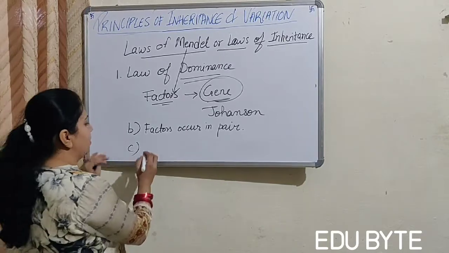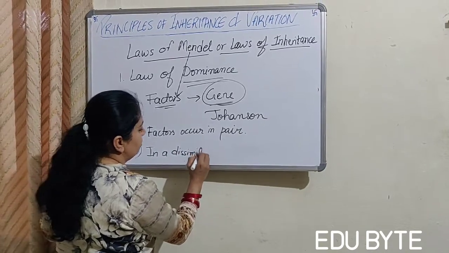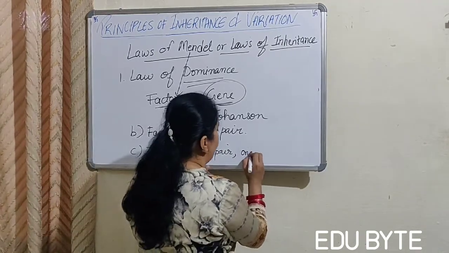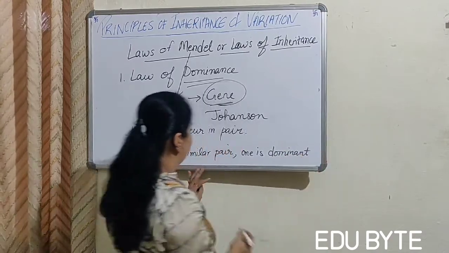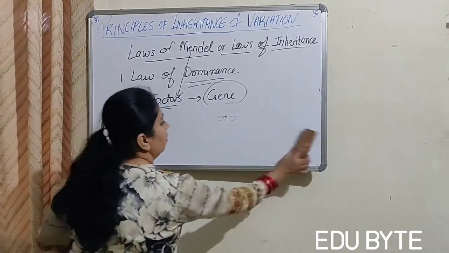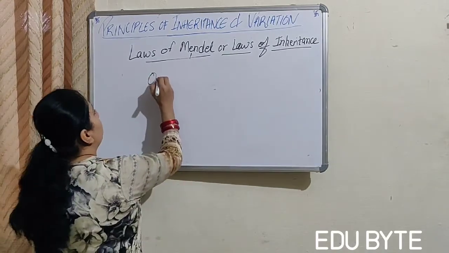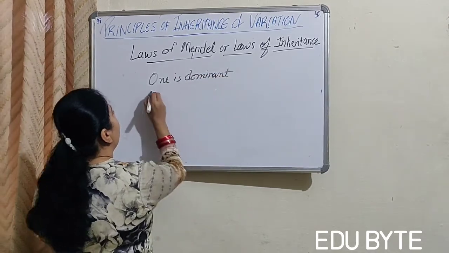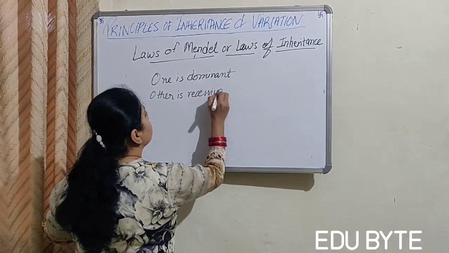The third point says that in a dissimilar pair of vectors, one is dominant and the other is recessive.